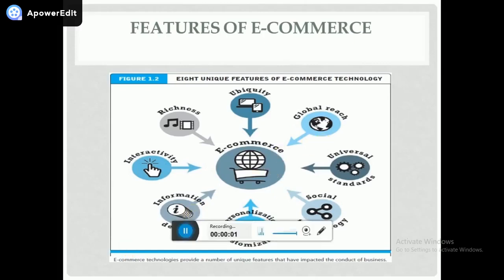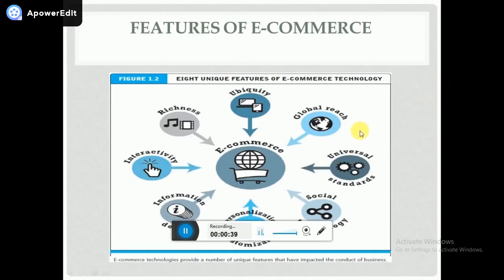The next point is global reach. One of the feature of e-commerce is global reach because there is no particular boundary for selling your product. In traditional commerce, you had shop, and if you have shop in Bangalore and in specific area, your customers stay only within that area and you will be able to sell the product only within that area. But in e-commerce, as there is no specific boundary, you can reach the customer throughout the globe. And the market size of the company is also huge when compared to the traditional commerce.